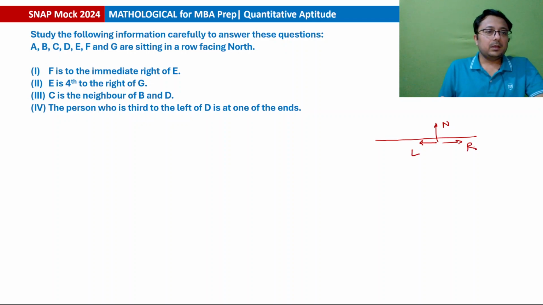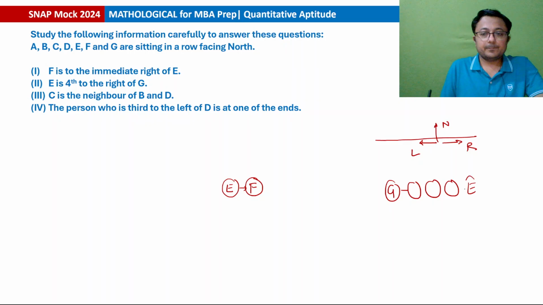F is to the immediate right of E. What is just to the right of E? F. Okay, fine, because right is in this direction. E is fourth to the right of G, so if G is here, fourth to the right of G is E, and then after E there is F. This will be the structure.